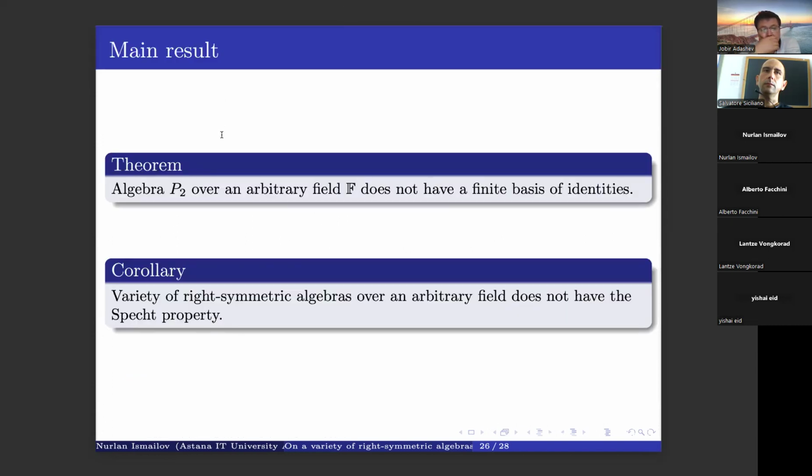So we get that our finite dimensional algebra P2, over an arbitrary field, doesn't have a finite base of identities. From that we get that the variety of right-symmetric algebras over an arbitrary field doesn't have the Specht property.